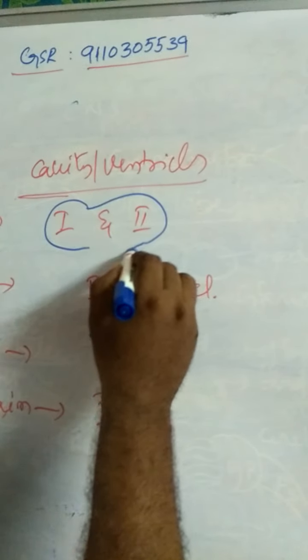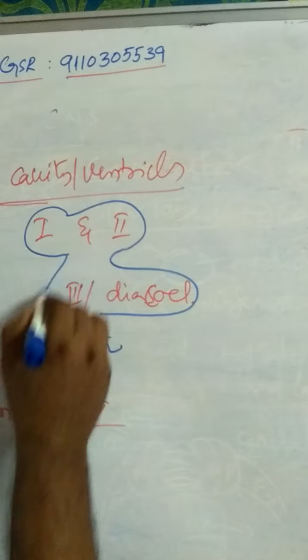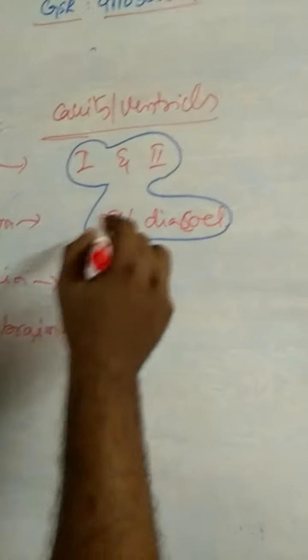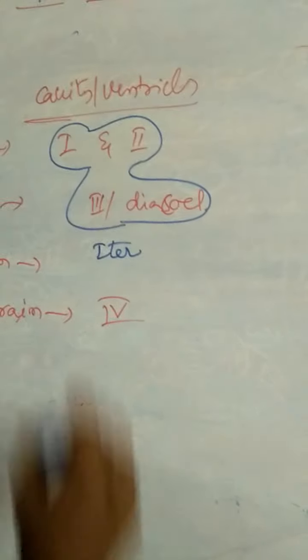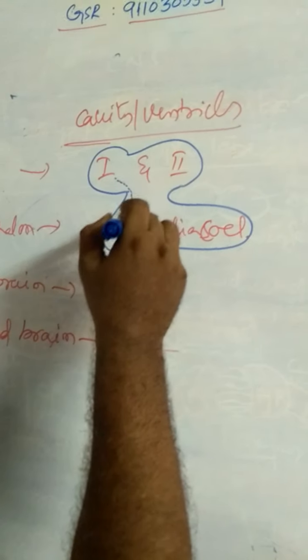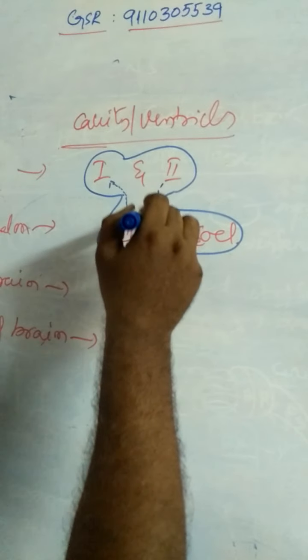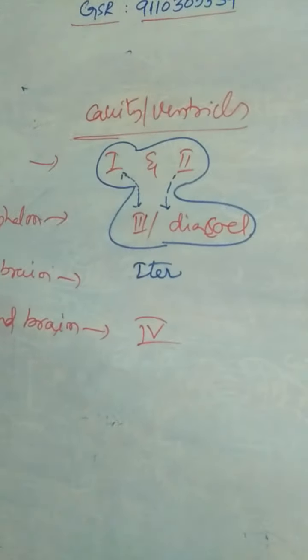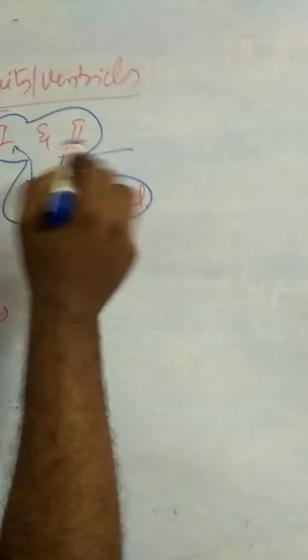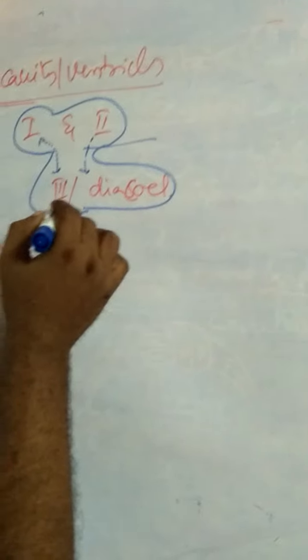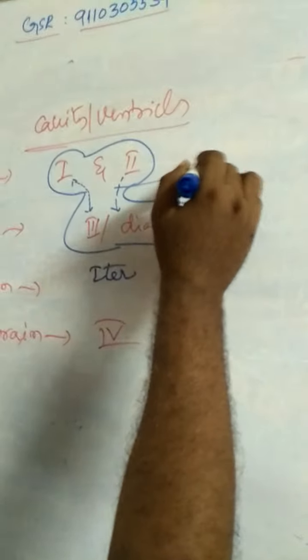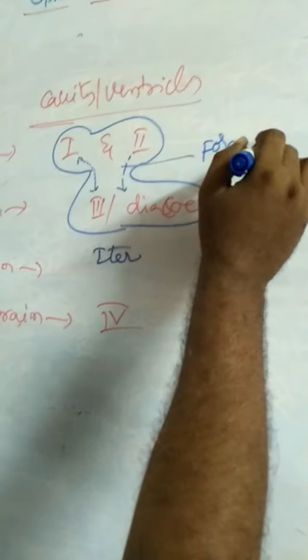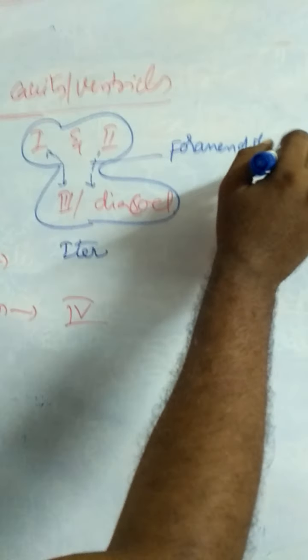The first and second ventricles are connected to the third ventricle through foramina of Monro. First and second ventricles are separately connected to the third ventricle with the help of foramina of Monro.